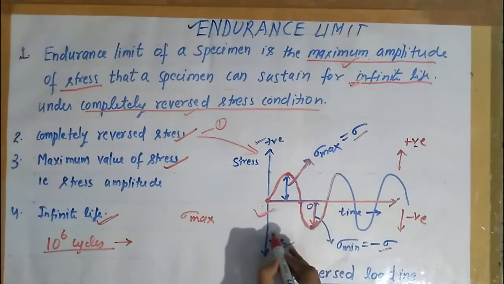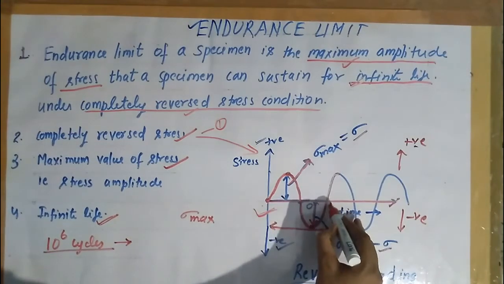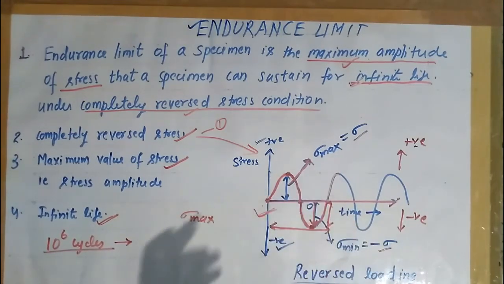So this part, from here to here, is one cycle of the loading. It must sustain 10 raised to power 6 cycles to say that it has infinite life. So this is the definition of endurance limit.